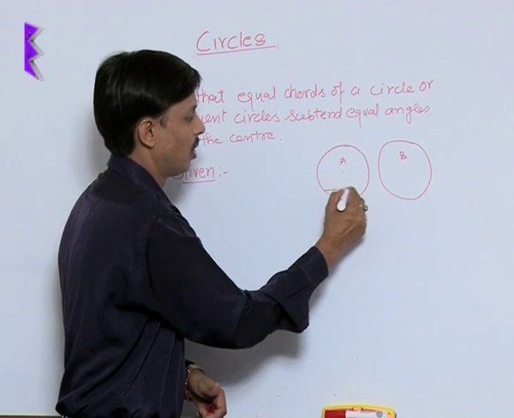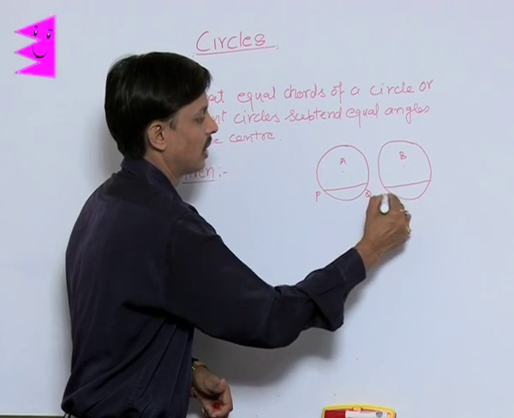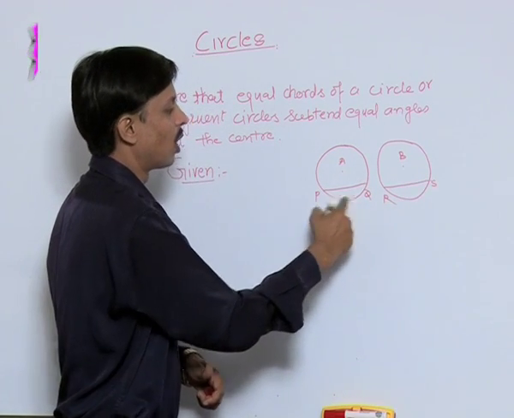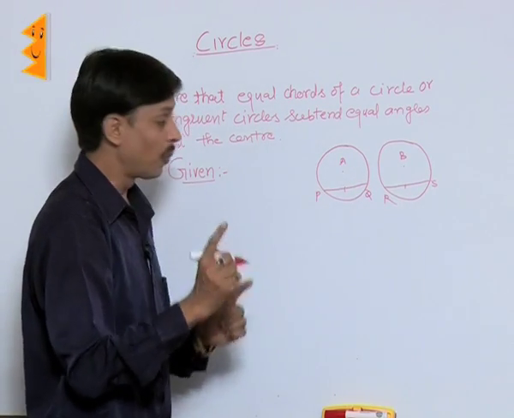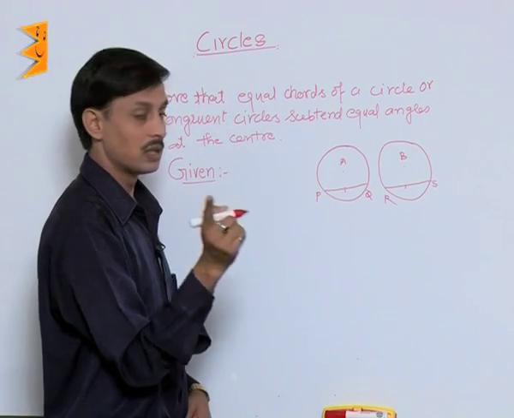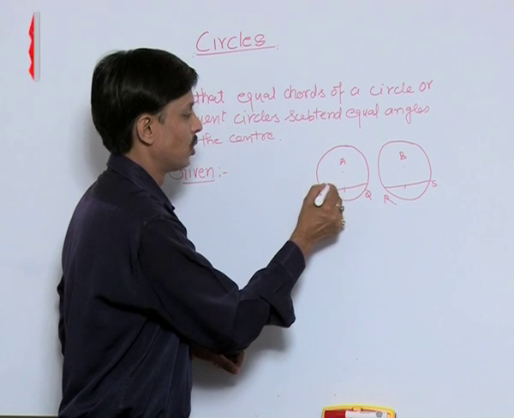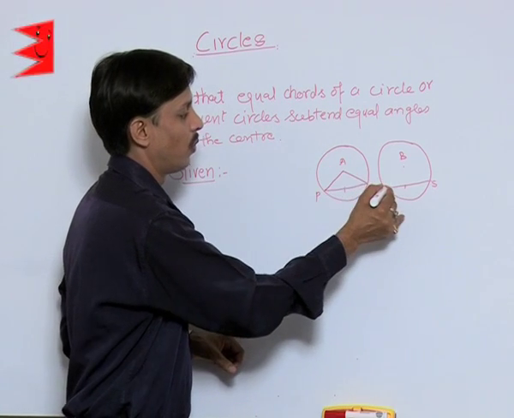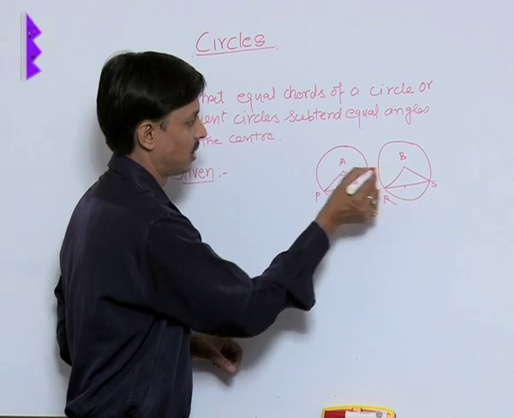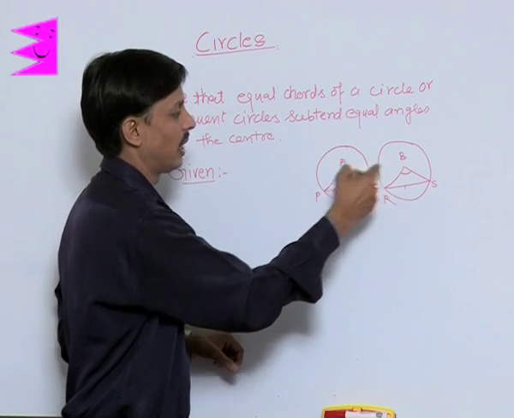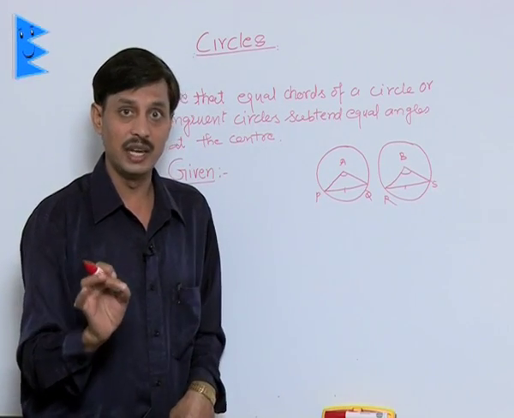So I have taken one chord PQ, another chord is RS. This is the chord PQ, this chord is RS, their lengths are equal. Prove that these chords subtend equal angles at the center. So the center point is A. When these are joined here, I can prove these angles are equal. So the question part is clear.